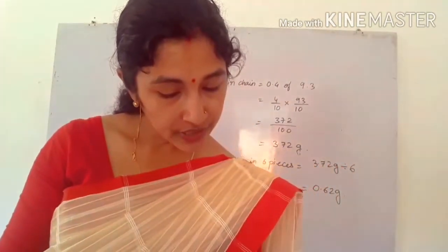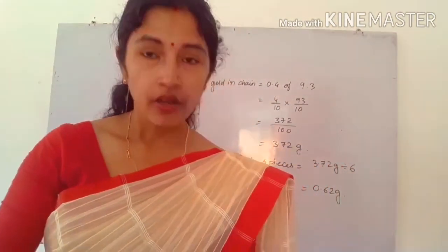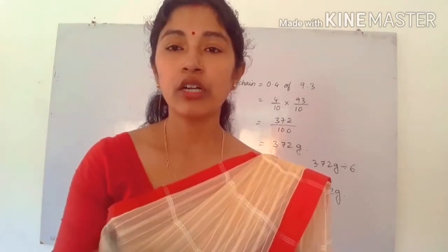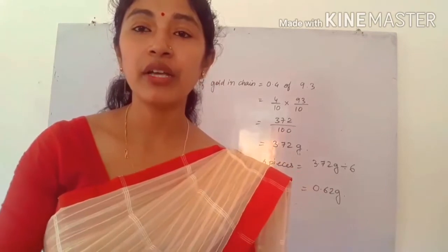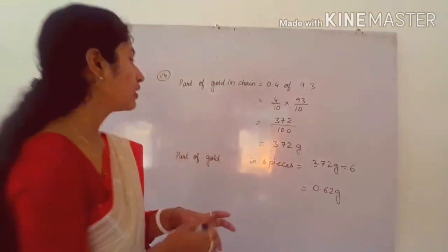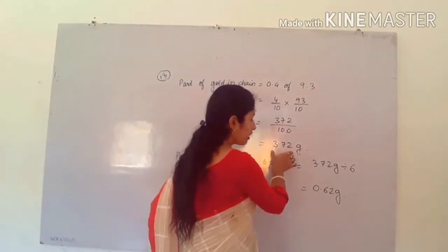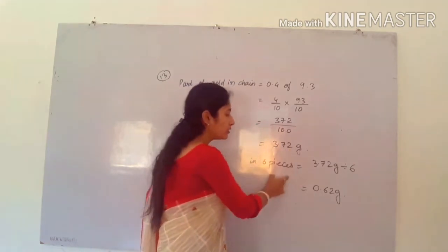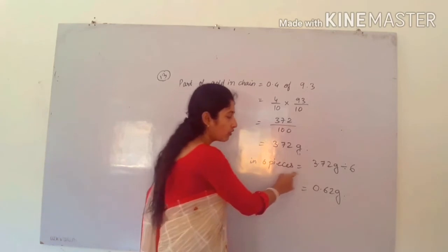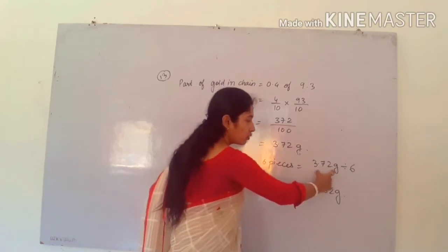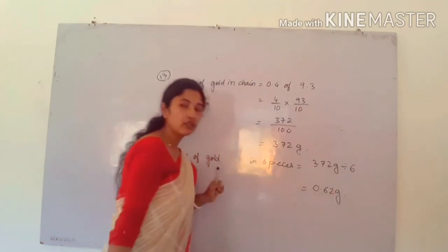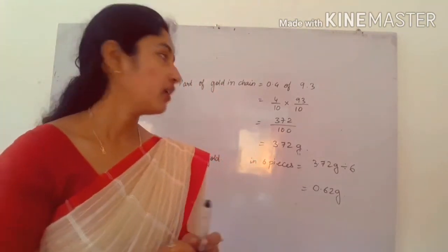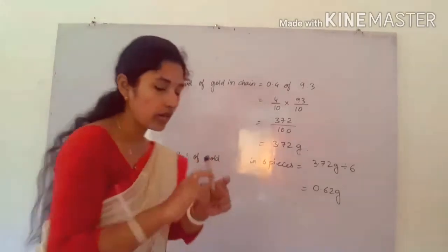If we make 6 equal pieces, okay, how much part of the gold will there be in one piece? So what we have to do? We have to divide it by 6. That means part of gold in the gold chain is this much. So if we make 6 equal pieces, in one piece the part of the gold will be 3.72 gram divided by 6. So you will get 0.62 gram. So you can make one equation like that.